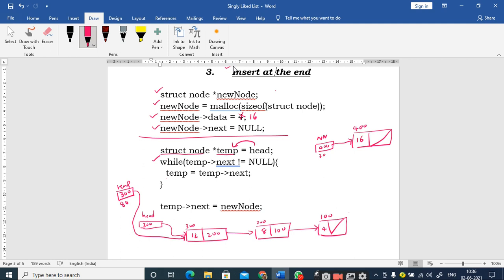Now check this condition, temp next not equal to null. Is it true or false? True. Temp next is 200 and it is not equal to null. This condition becomes true. Therefore it will execute the body of the while loop.